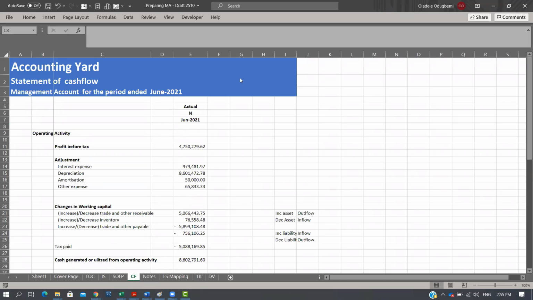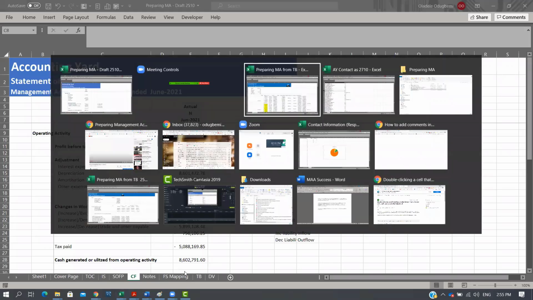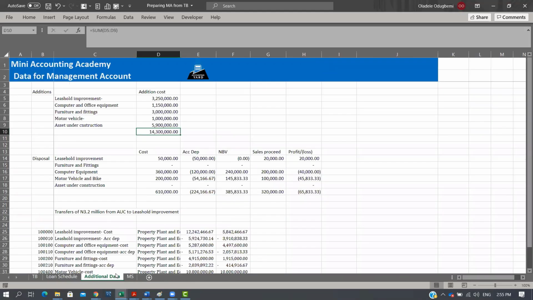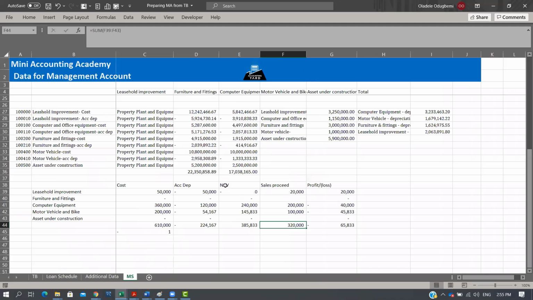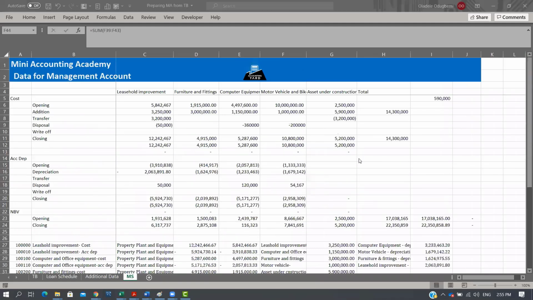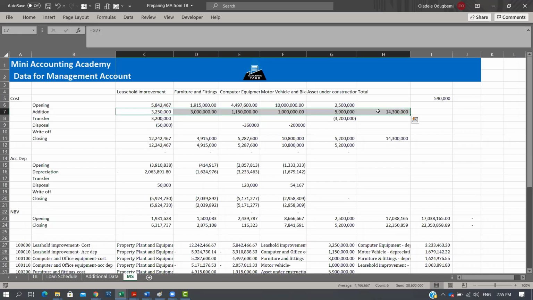So in the trial balance, we created additional information to help you prepare a movement schedule, which is this. If you look at it, it shows all the activities taking place in the year: your opening, the additions, the transfers between classes, and the disposals. Typically, acquisition is this line, and that's why we used it.